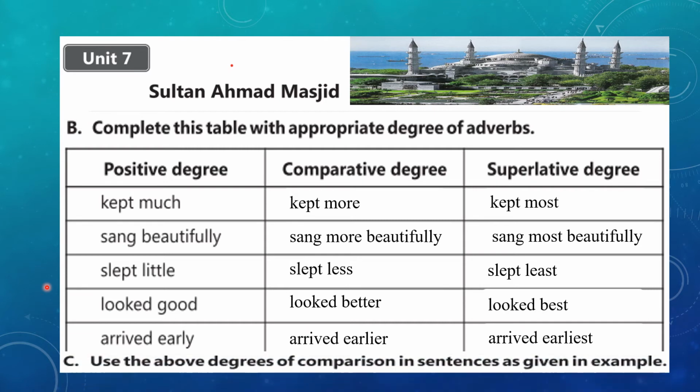Alright, there's another exercise, C, and this exercise C is actually your homework. Use the above degrees of comparison in sentences as given in the example. It's your homework. You are going to complete this work in your notebooks.